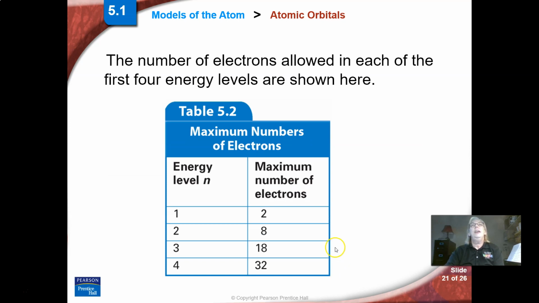So another thing to think about is how many electrons can live in each level. It would be good if you knew this. At energy level 1, we can only hold 2 because it's in that S shape. When we get to level 2, we have S's and P's together, so we can hold 8. So it gets bigger and bigger as you go down. So as the element is farther down the periodic table, it can get bigger and bigger and hold more electrons.